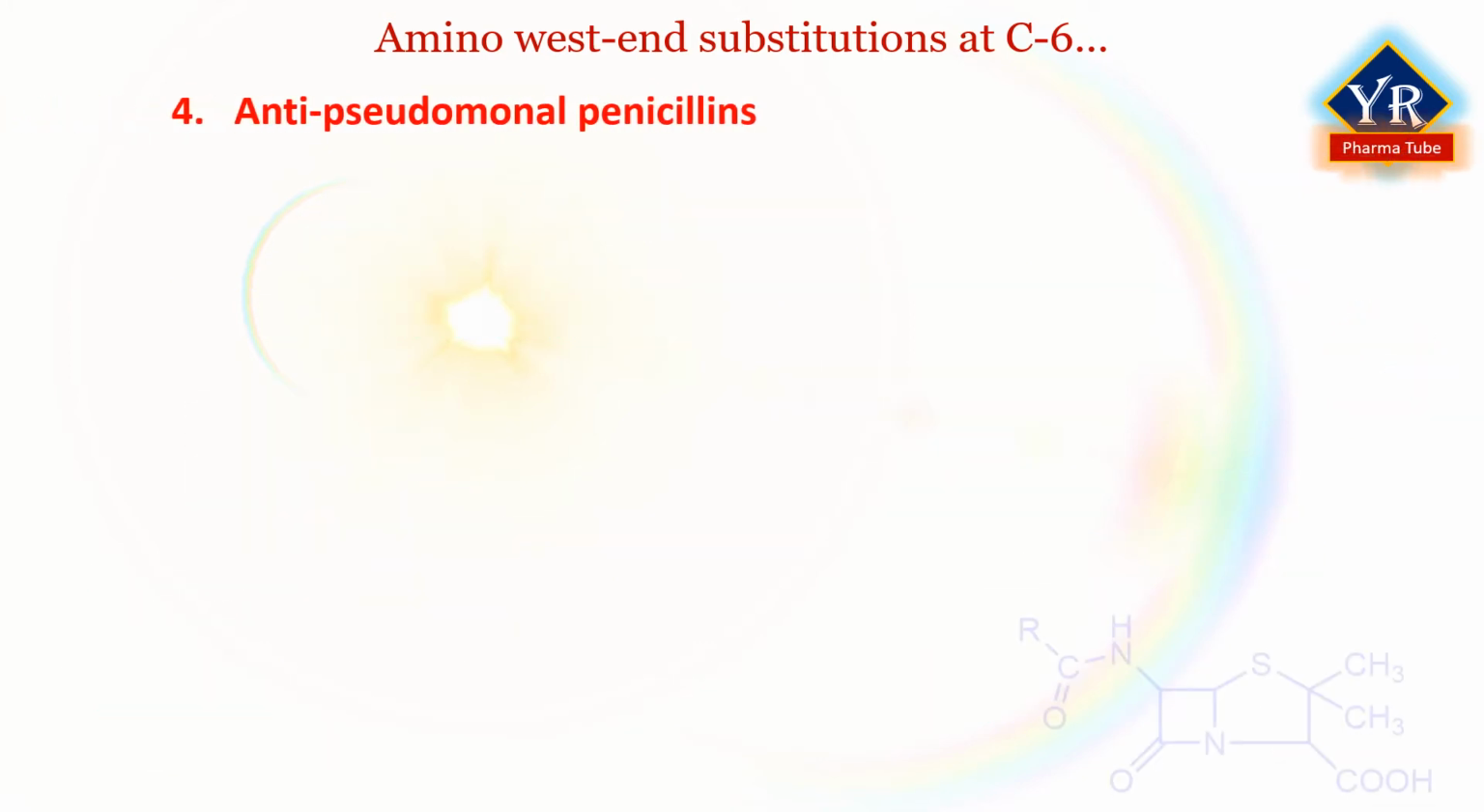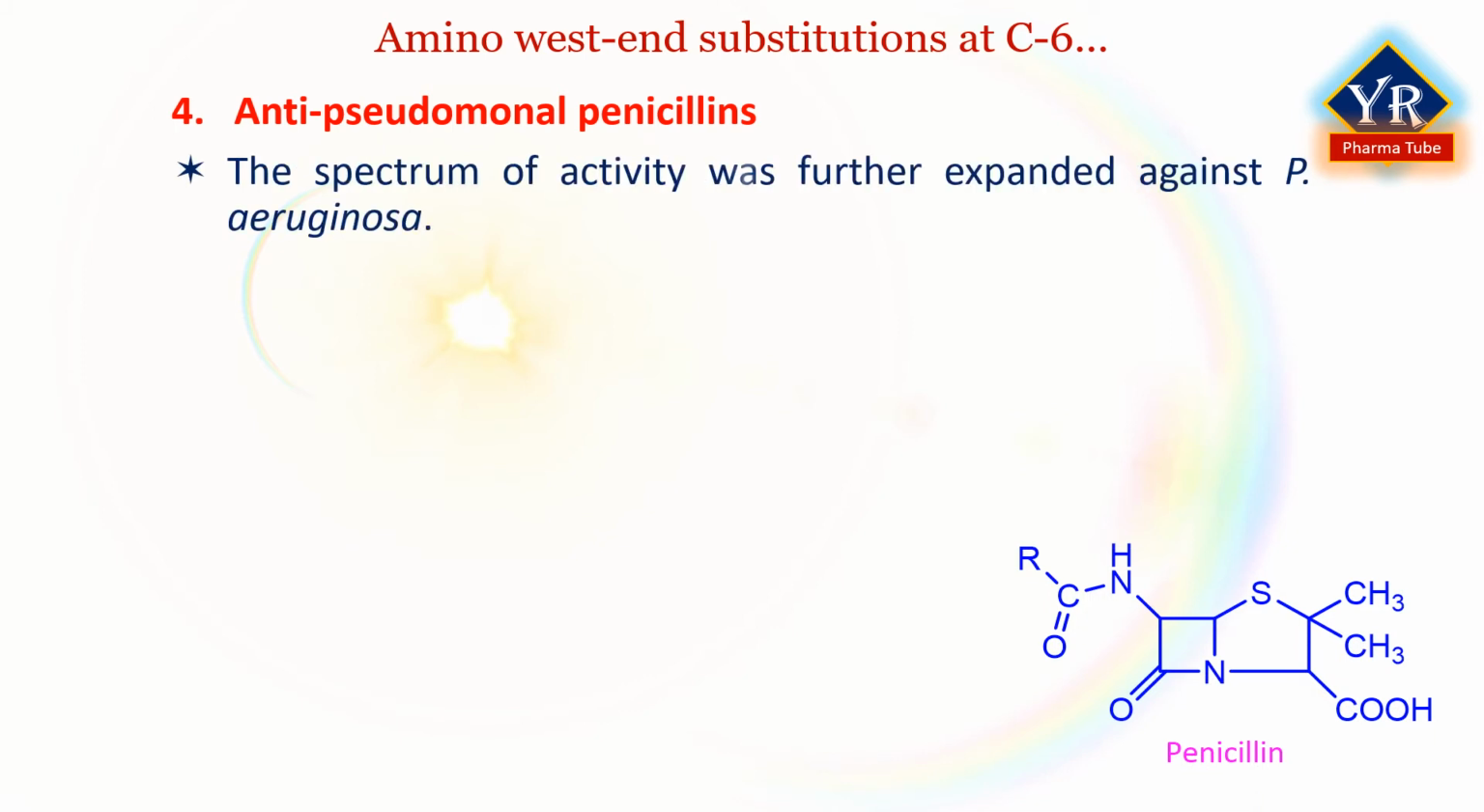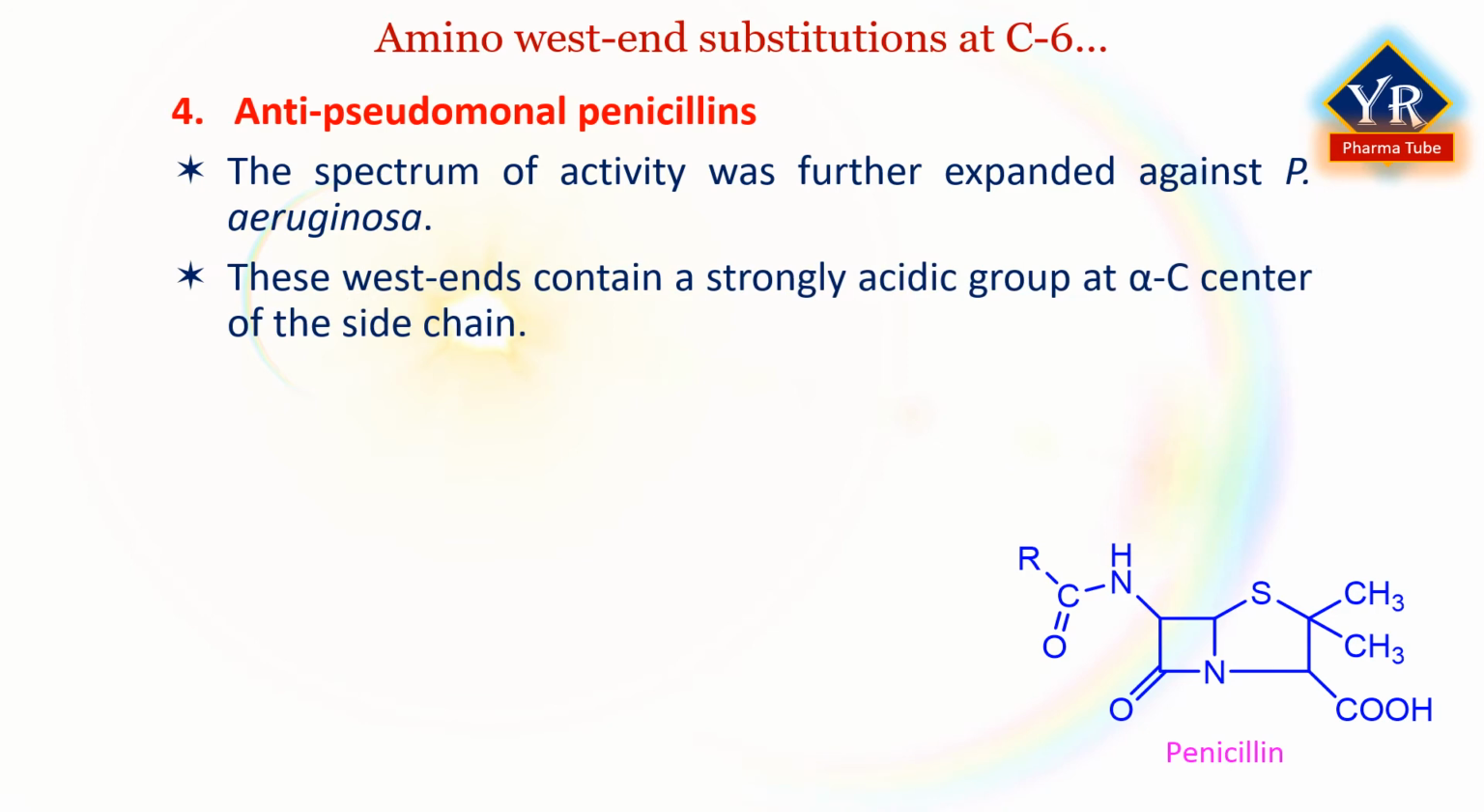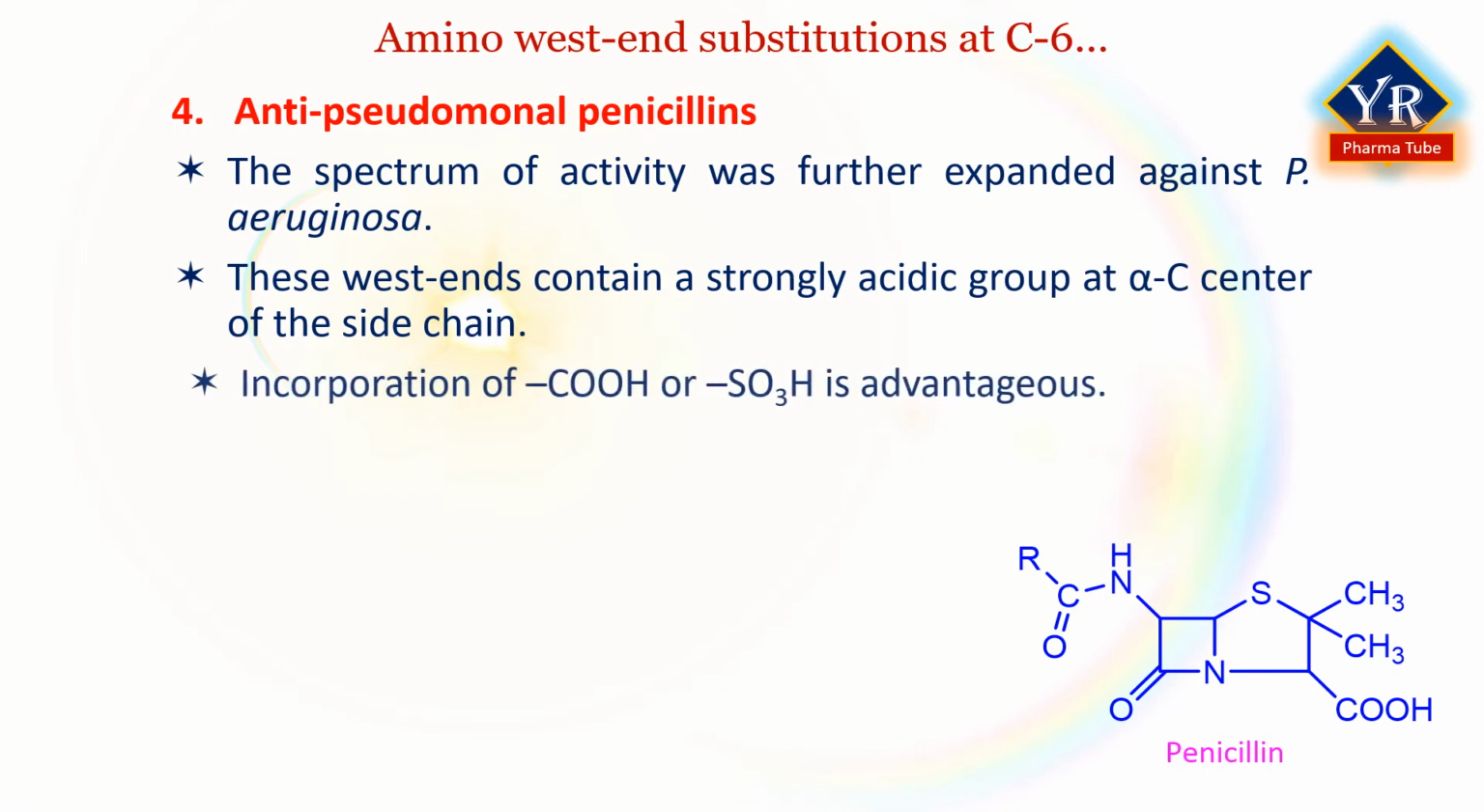Number 4. Anti-pseudomonal penicillins. The penicillin spectrum of activity was further expanded with the discovery of west ends that imparted useful potency against Pseudomonas aeruginosa. These west ends contain a strongly acidic group at the alpha carbon center of the side chain. The incorporation of a carboxylic group or a sulfonic acid is advantageous.